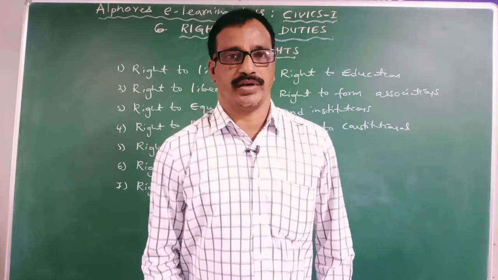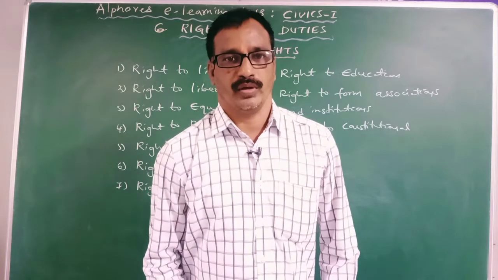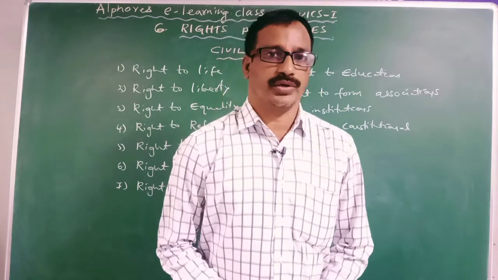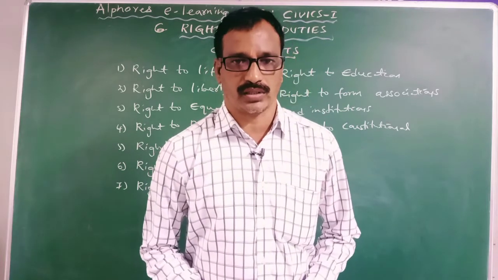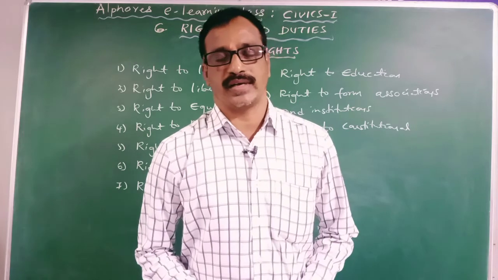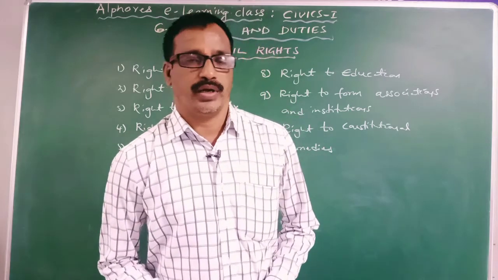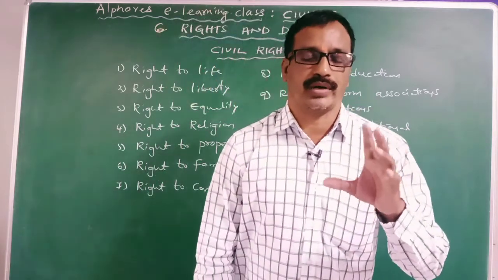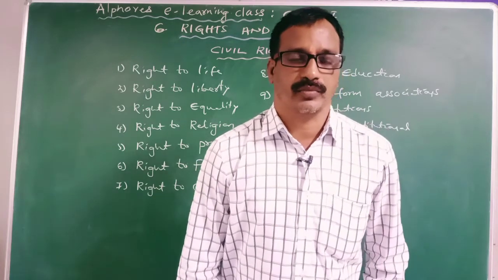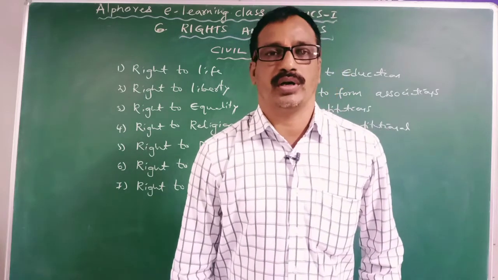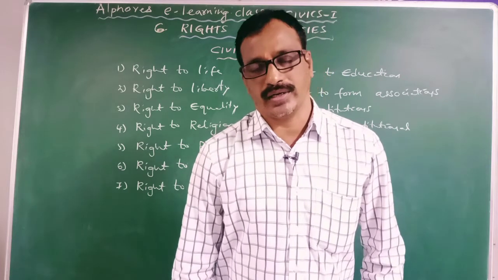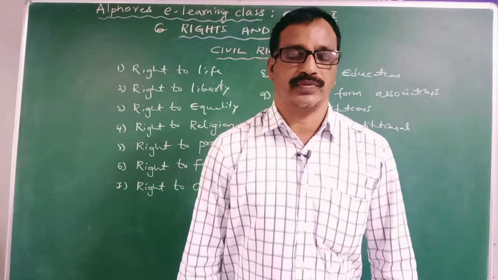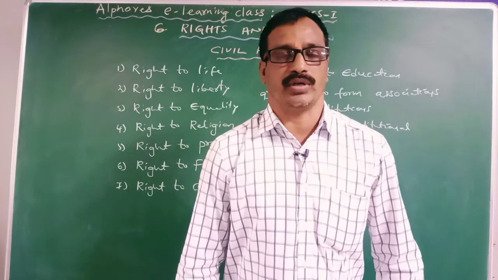This is first year intermediate civics class. Now we are in the 6th unit, that is rights and duties. In the last class, we discussed the classification of rights. At first, rights are broadly classified into three types: natural rights, moral rights, and legal rights. Legal rights are again divided into three types: civil rights, political rights, and economic rights.